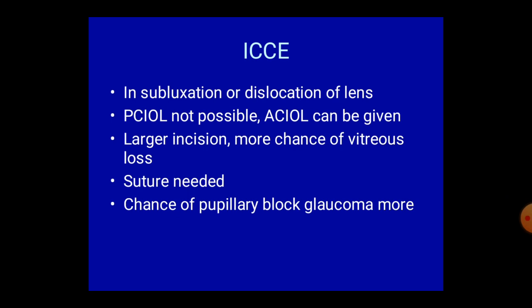ICCE, where ECCE cannot be done, we have to do intracapsular cataract surgery, as in subluxation or dislocation of lenses. In that case, we cannot give a posterior chamber intraocular lens. An anterior chamber intraocular lens can be given. Large incision, more chance of vitreous loss. Sutures are needed during ICCE. Chance of pupillary block glaucoma is much more.